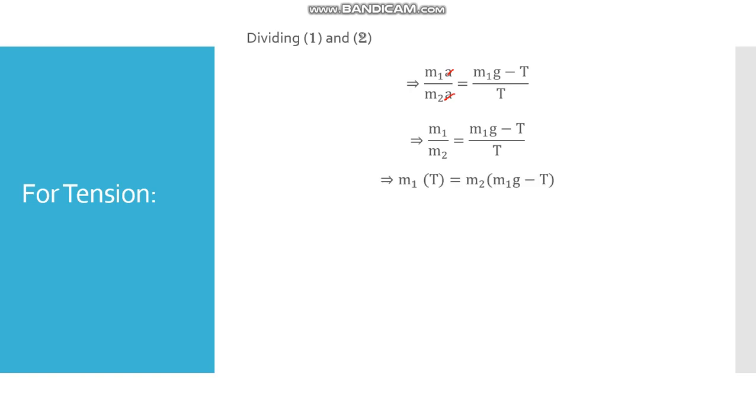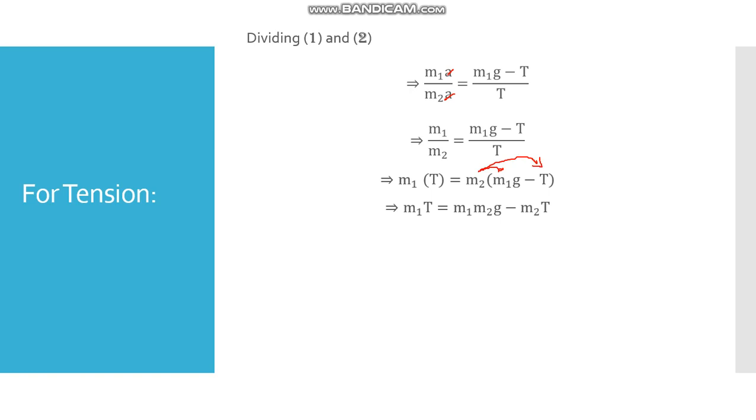So this T will multiply with m1 and m2 will multiply by m1g minus T. Then this will become m1T. Here m2 will multiply by m1g, so this will become m1 m2g. And m2 will multiply with minus T, so this will become minus m2T.